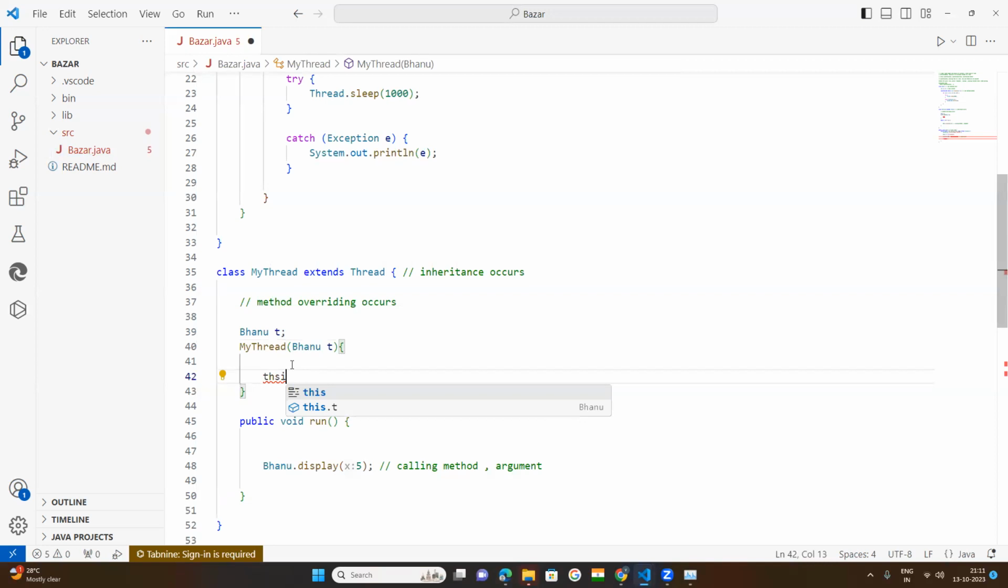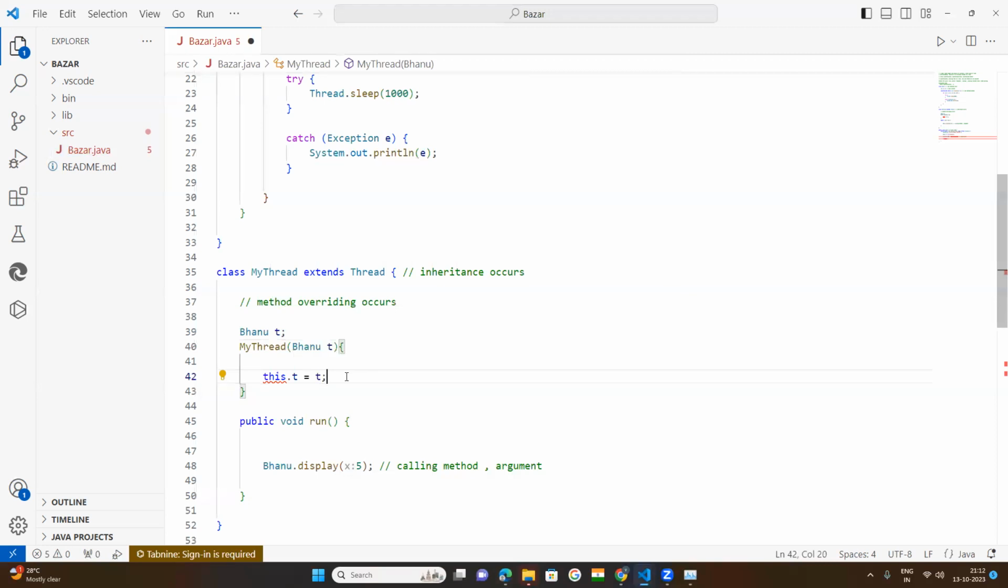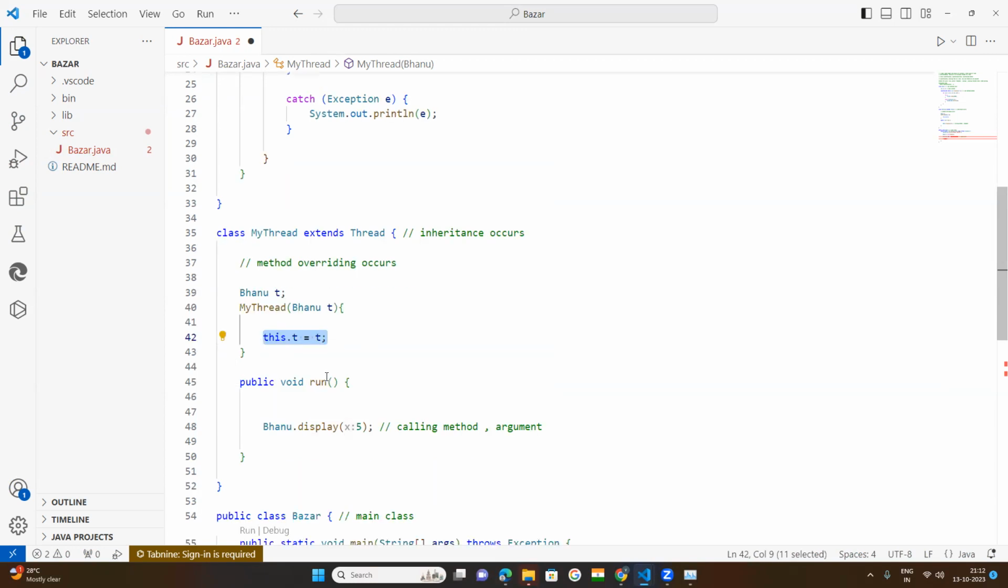Now come down, put a brace here. Now under this brace, you write this dot keyword. I will explain line by line, because the this keyword is used here. This dot t is equal to t. It refers to what? This refers to the object of the class, that is what your two objects are here. That's why I have written it. Now under this call I have written a little bit of code here.